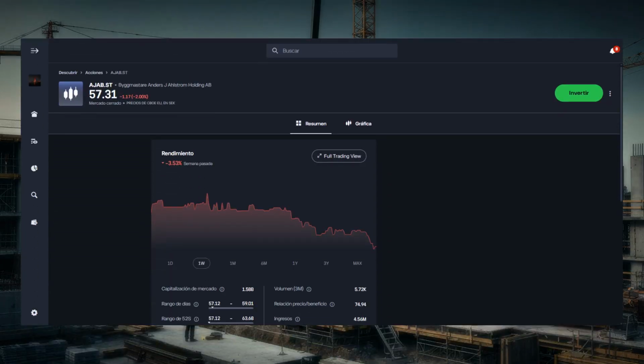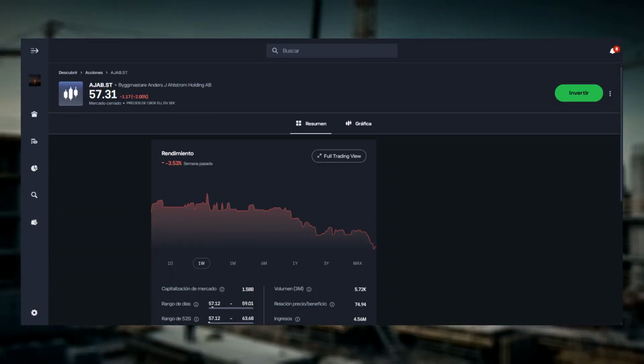On the asset page, review the basic company information and the price chart to understand the current listing. Confirm the company name, market, and ticker AJAB.ST to ensure it is the correct stock.